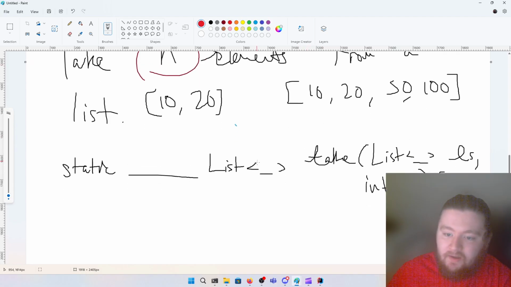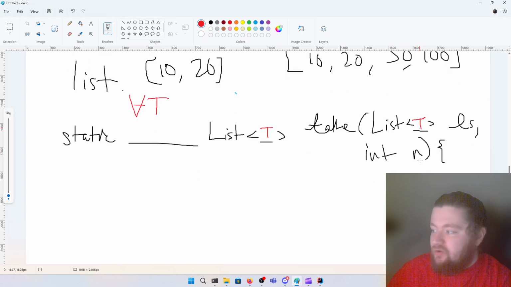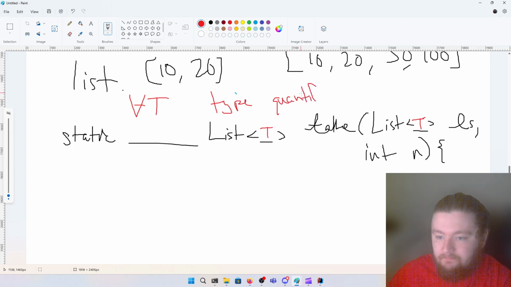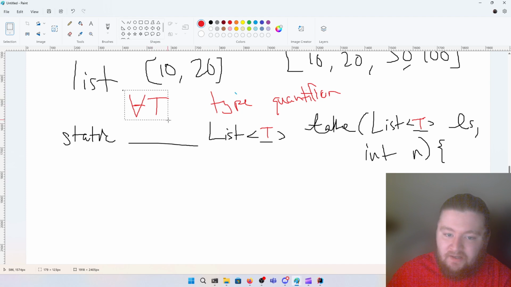Okay? So instead of putting integer here, it might be nicer to say, for all types T, T is what type we're going to use here. This is going to be the generic, what's called a type qualifier. It's also sometimes called a type quantifier, and actually I think quantifier makes more sense. If you don't know what this upside down A means, it just means for all. It's a logic symbol. So for any or for all types T, this method operates over any type. That's something that we'd like to say.